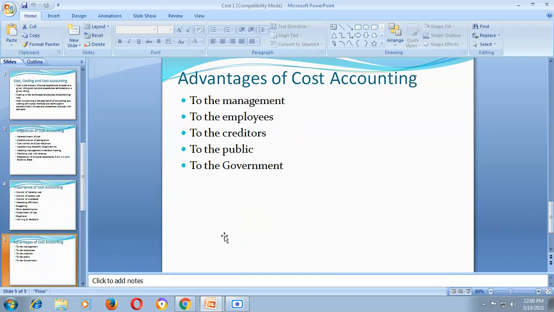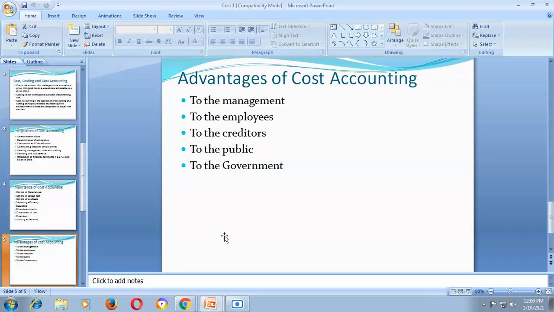And finally, we will discuss the advantages of cost accounting. Now, what are the advantages of cost accounting? These advantages can be classified into 4 or 5 points: advantages, merits or benefits of cost accounting. Advantages to the management, advantages to the employees, advantages to the creditors, advantages to the public, to the common man, and advantages to the government.